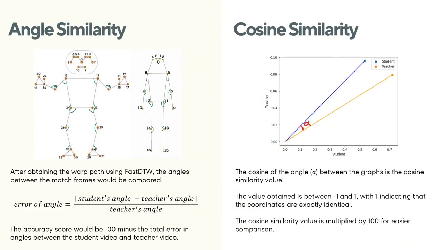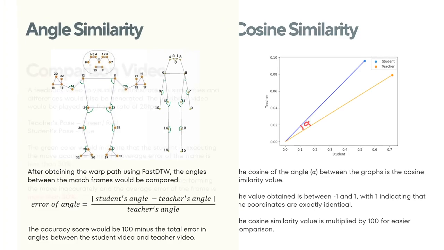Two similarity comparison methods were used, namely angle similarity and cosine similarity. However, it was found that cosine similarity does not take into account the distances between the landmarks in the two videos, but only considered the similarity in the direction of the landmarks. Therefore, cosine similarity might not be a suitable similarity metric as it gives the users a false sense of correctness.